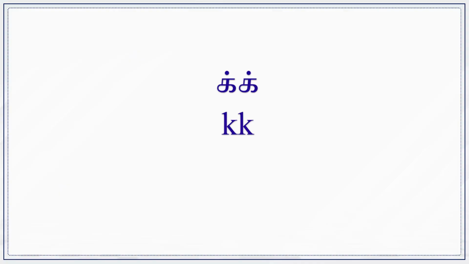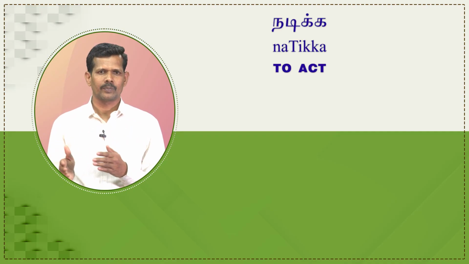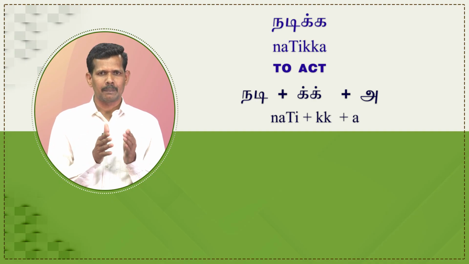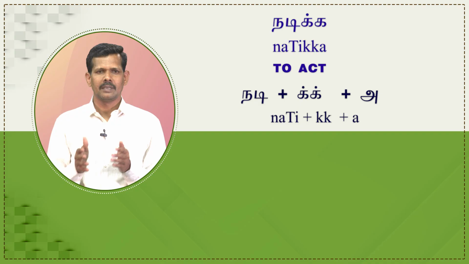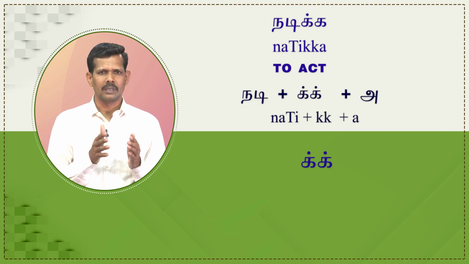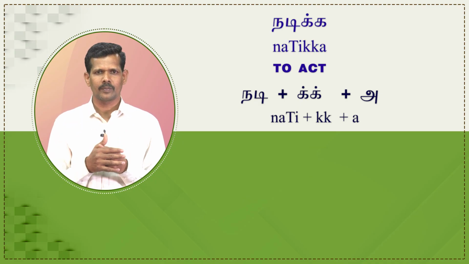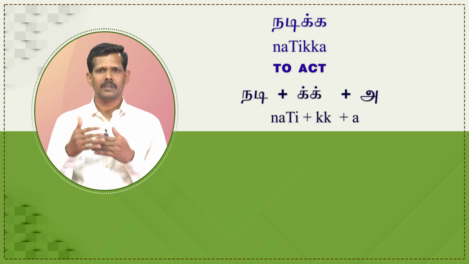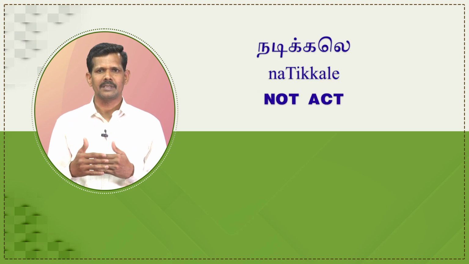Now, let us see how infinitives are formed. In general, the infinitive ends with the suffix a. For the strong verbs, the linking particle ik is added between the verb root and the suffix a. For example, nadika means to act. It is segmented as nadi plus ik plus a. Here, nadi is the verb root, ik is the linking particle, a is the infinitive suffix. Altogether, we get nadika. Its corresponding negative is nadikala, meaning not act.